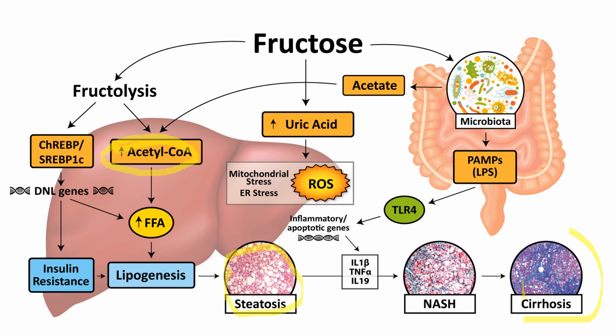Then fructose also leads to a high level of uric acid, and it finally causes gout and also increases mitochondrial stress. And then fructose also affects the microbiota of the gut, which leads to activation of the TLR4 receptor, and this causes inflammation by the production of interleukin 1 beta, TNF alpha and interleukin 19, and this finally also causes cirrhosis of the liver. So this is the effect of fructose in the body.